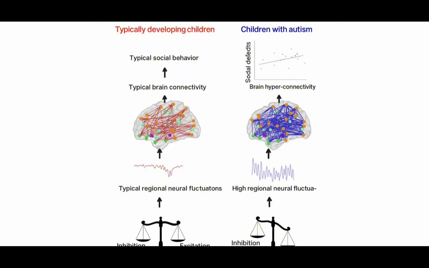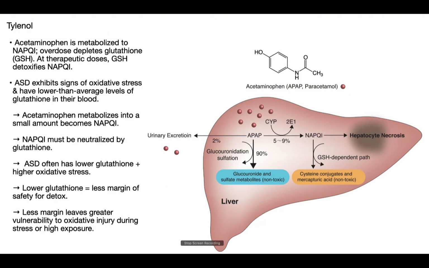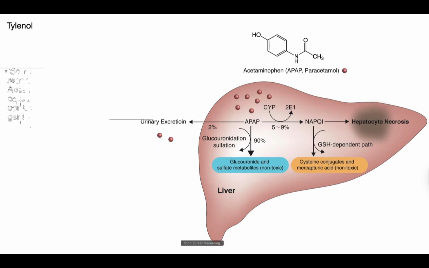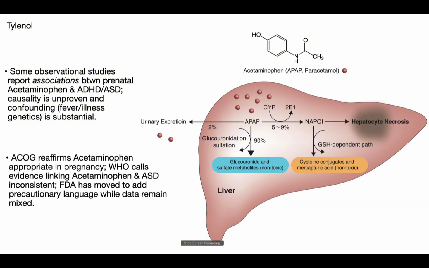systems. Acetaminophen is metabolized into a toxic byproduct called NAPQI, which is detoxified by glutathione at normal doses. Only overdose depletes glutathione. While autism does show signs of oxidative stress and lower average glutathione levels, which led to concern about prenatal acetaminophen exposure, causality is unproven and confounding from illness and genetics is substantial. As of 2025, professional guidance remains unchanged.